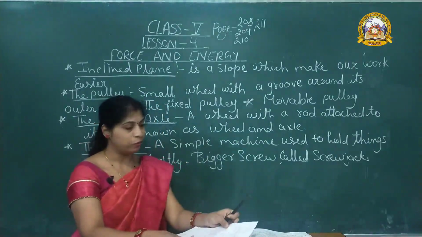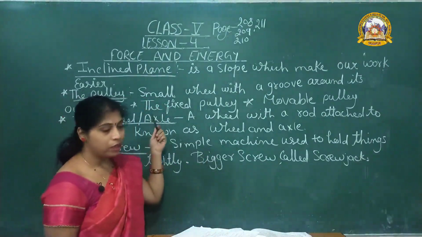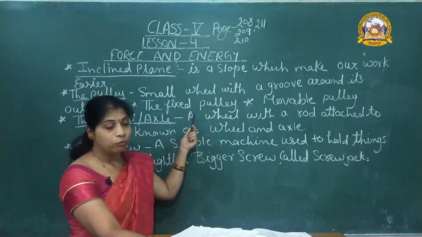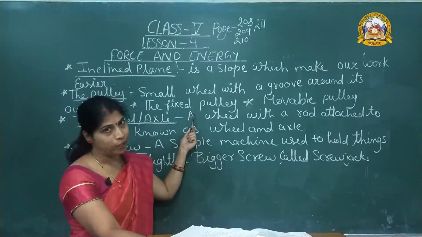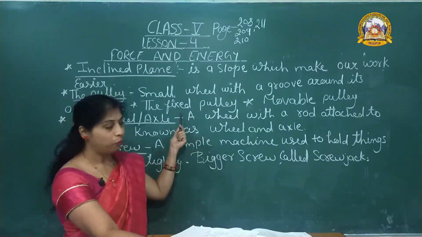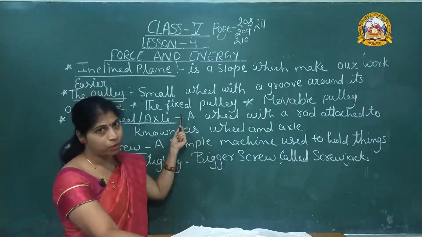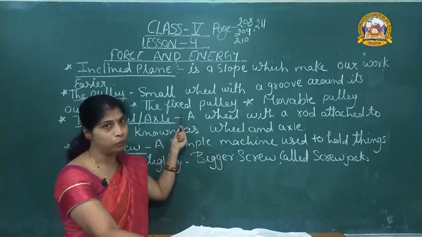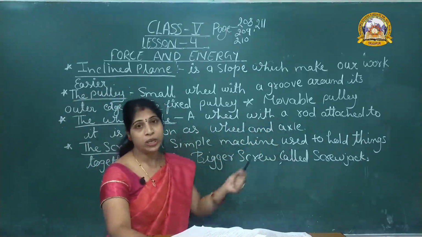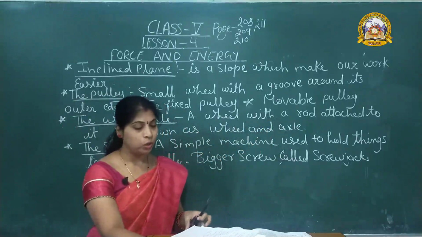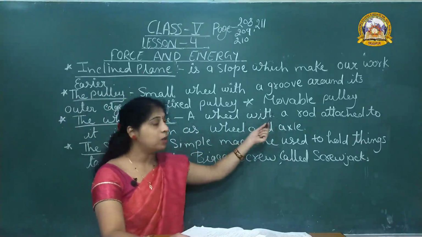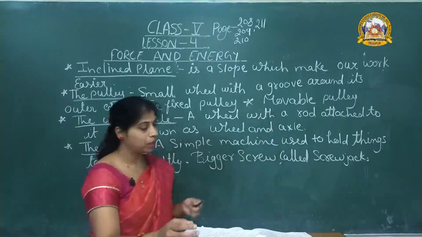Fixed pulley: we use this pulley for drawing water from a well. That is a fixed pulley. Movable pulley is used in our channel gates, on lower or upper sides, and curtains.